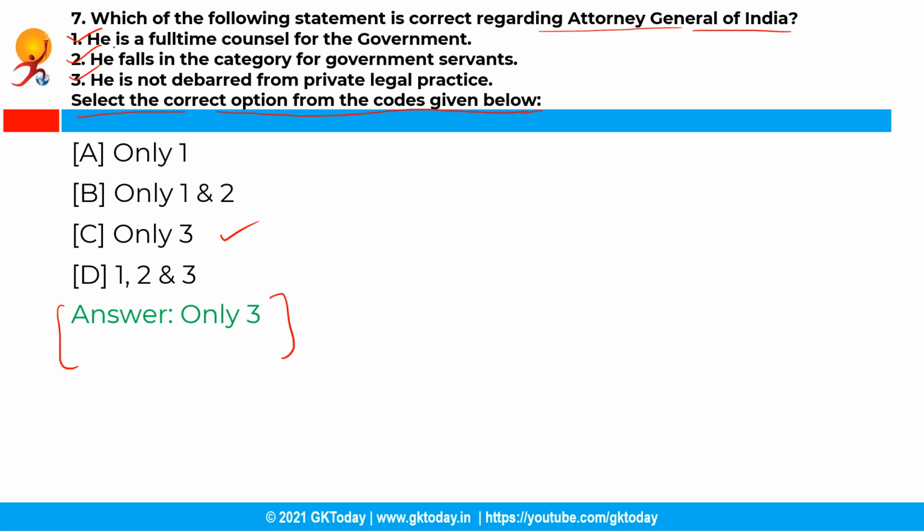See, the Attorney General of India is not a full-time counsel for the Government of India and he does not fall in the category of government servants. Also, he is not prohibited from private legal practice. Moving ahead with the next question.